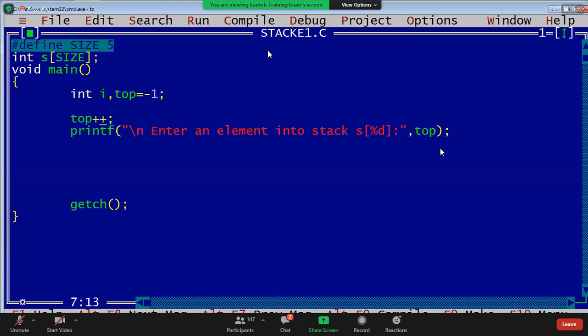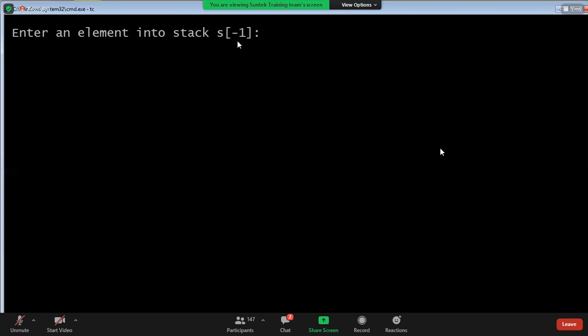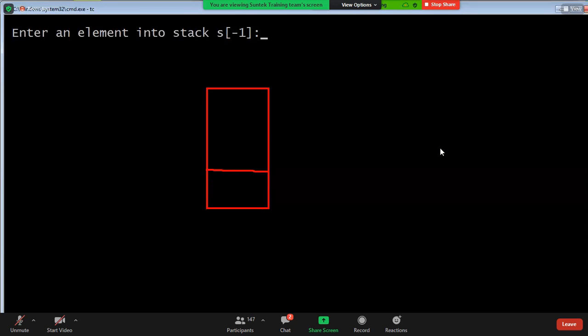Now top is what? Before top plus plus, what is this value? What is this value, guys? S of minus 1. But we insert at which location, guys? Initially the S of 0 location. This is the S of 0 location we insert. What have we declared as global? What is S of 0? It's 0. This is also 0 and this is also 0. Initially all are zeros. That's why we got zeros, guys.